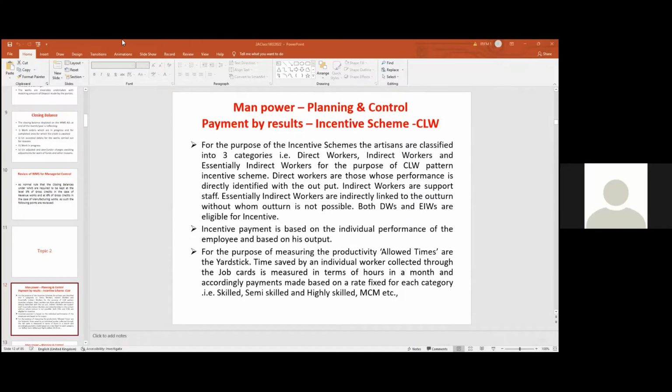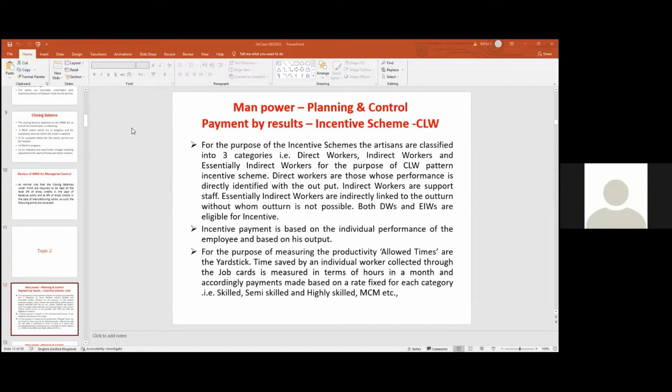There is another group incentive scheme known as the CLW pattern.